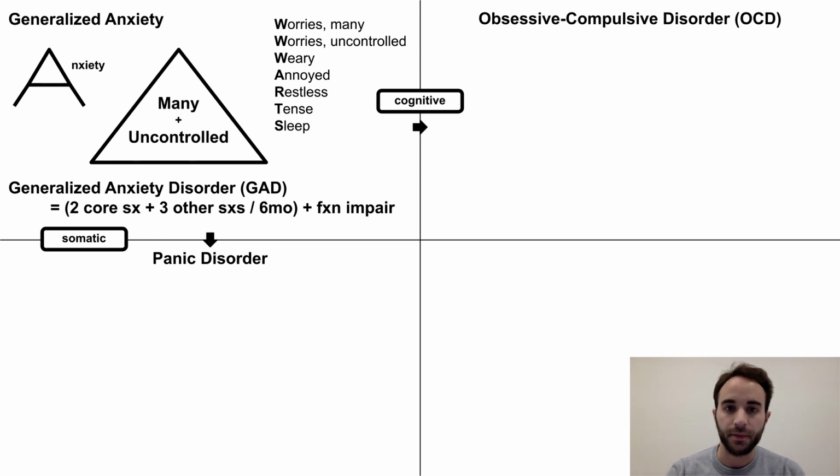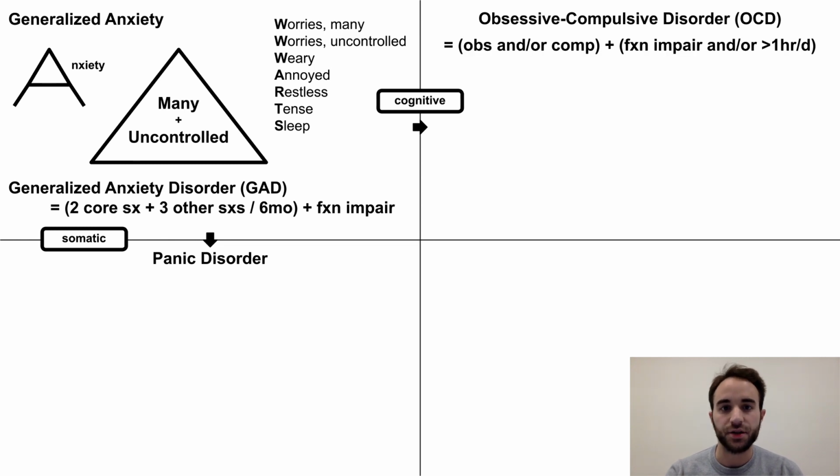In the DSM, obsessive-compulsive disorder is not considered an anxiety disorder. It is instead in a category called obsessive-compulsive and related disorders. I've included it in this organizer due to similarities between the concepts of cognitive anxiety and OCD. OCD is diagnosed when obsessions and/or compulsions are present, and they are associated with functional impairment, significant distress, or are present for more than 1 hour per day.